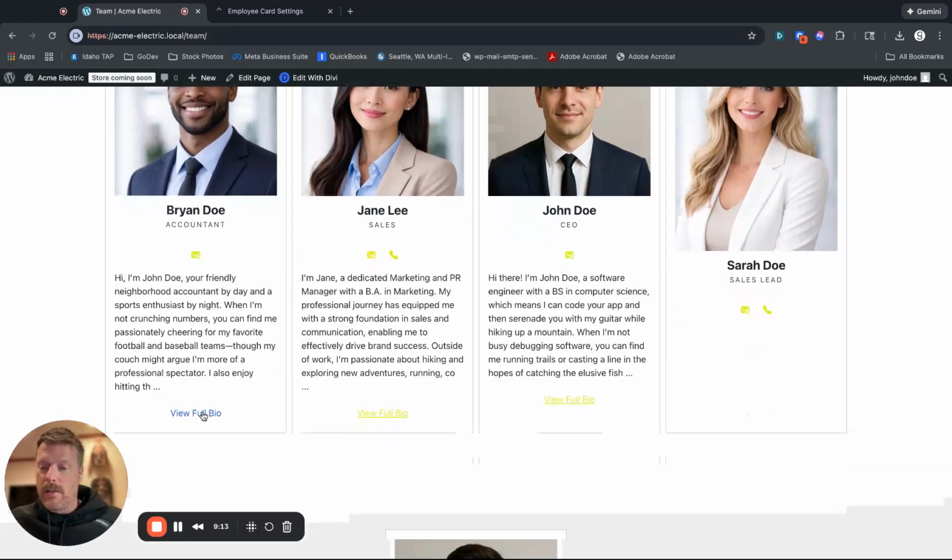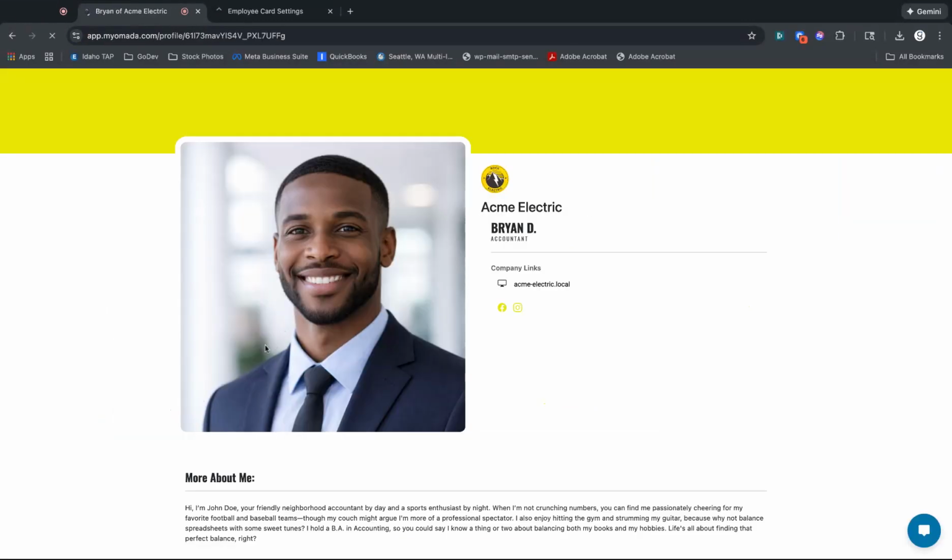And so we can look at this and we see here's the phone number. He doesn't have a phone next to it because in his profile, he hasn't put a phone number for his business. That's why the phone number is not showing up, but this one is. Here's a view full bio. So it's truncated, but you can see their full bio by clicking on this link. And let me click on that right quick. And here's their full bio.